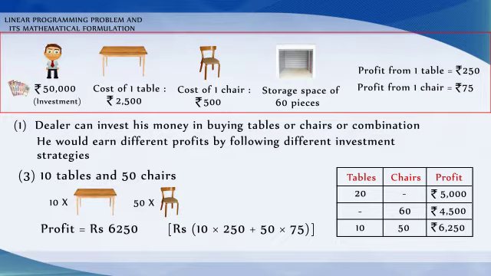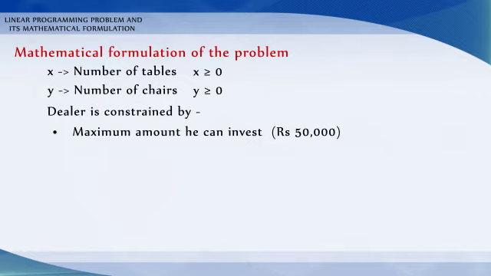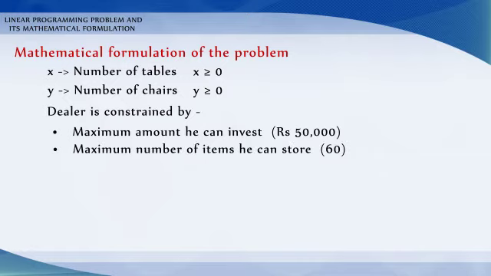Therefore, the main problem here is: how should he invest his money in order to get maximum profit? Mathematical formulation of the problem. Let x be the number of tables and y be the number of chairs that the dealer buys. Now, both x and y are greater than or equal to 0. Now, the dealer is constrained by the maximum amount he can invest and by the maximum number of items he can store.